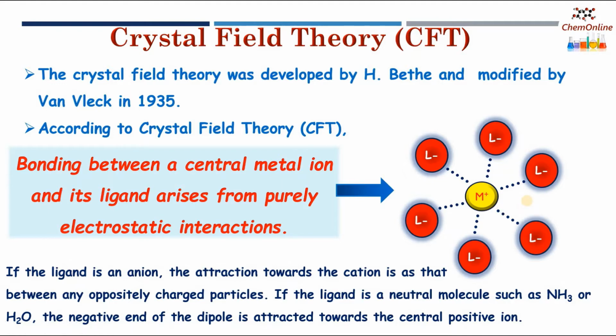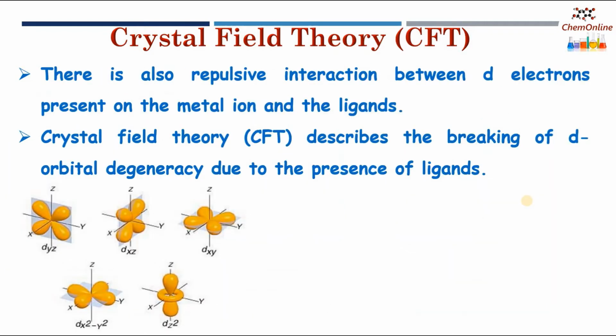In crystal field theory, the bonding between the metal ion and the ligands is assumed to be ionic, and it arises from the electrostatic attraction between the metal ion and the ligands. Here, the metal ion and the ligands are considered as point charges. We saw that there is an attractive interaction between the metal ion and the ligands.